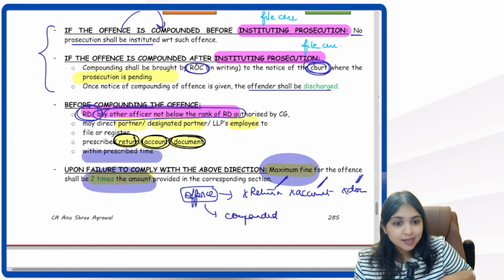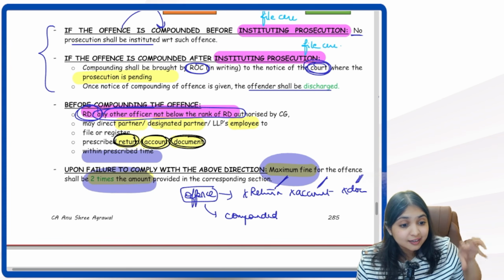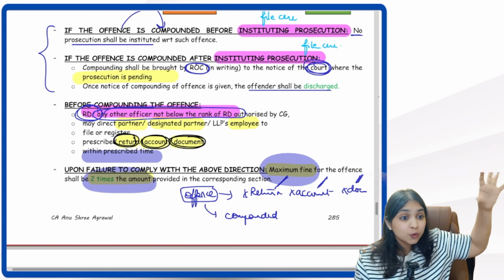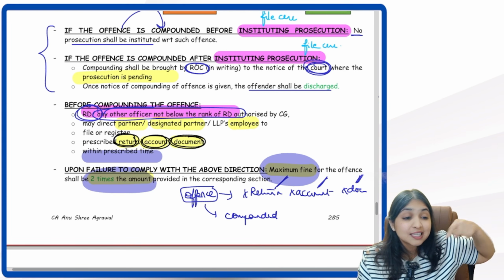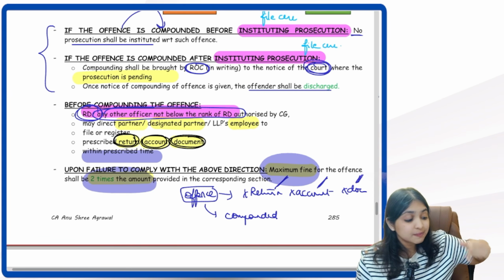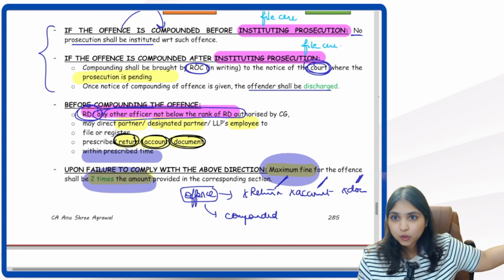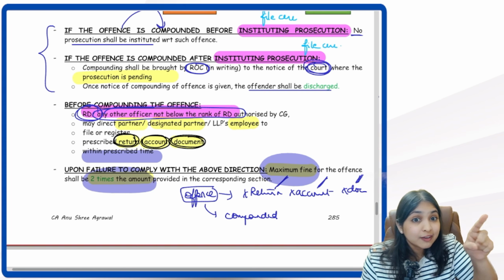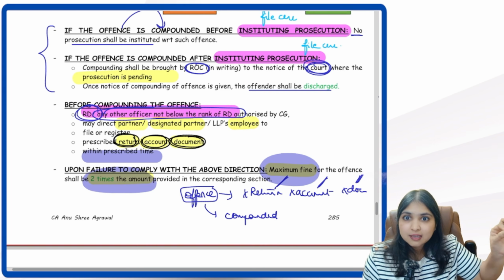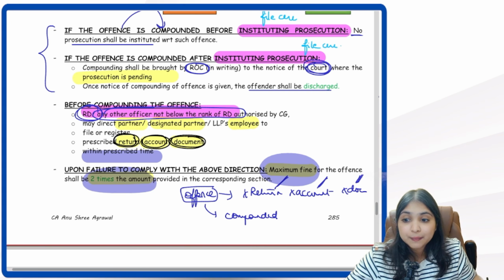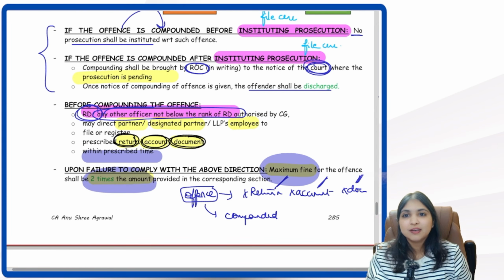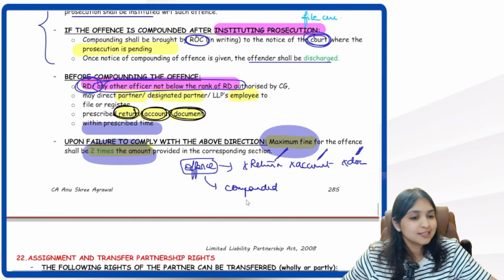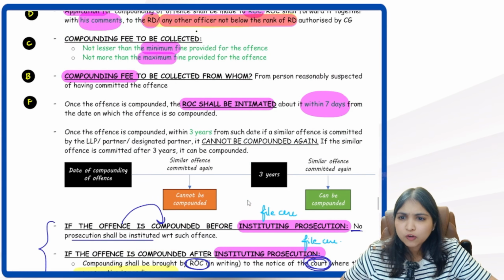In the compounding process, the regional director or the officer not below the rank of regional director, the person who is going to compound the offense, that person can ask me to rectify the default. That person can ask me to now file the return or file the document within the prescribed time. I have to do it. If I don't do it, then whatever is the fine for that particular offense, that fine will become double. The maximum fine will become 2 times the amount which is given in the section. Tell me you've understood this point? Yes, this is your entire compounding discussion. Nicely you've understood, everybody, the whole of the compounding concept.